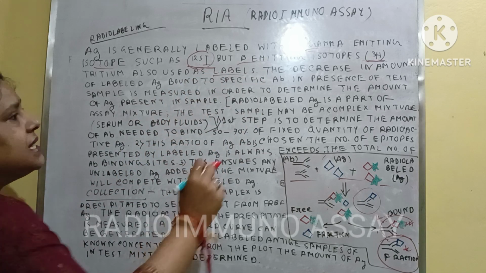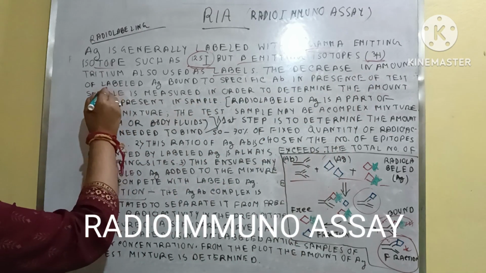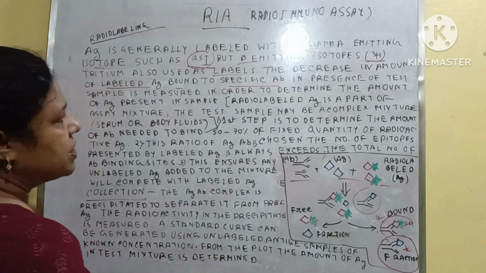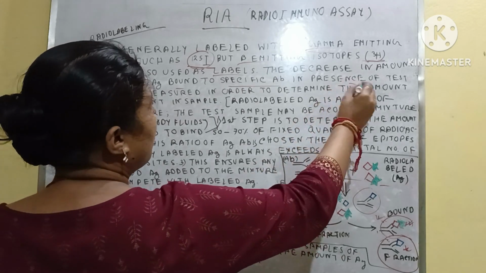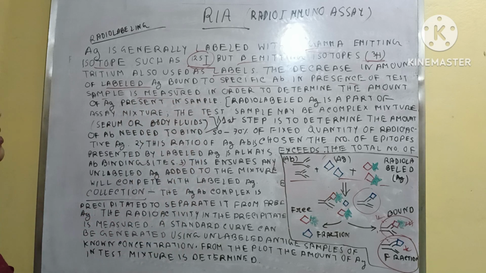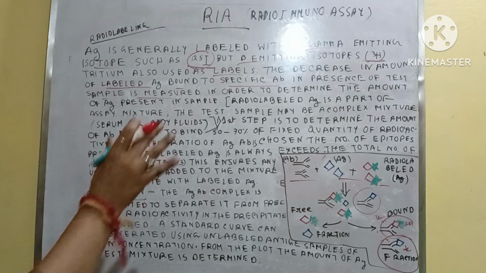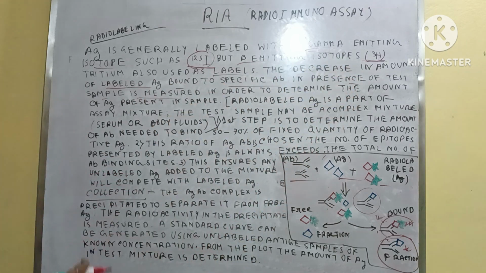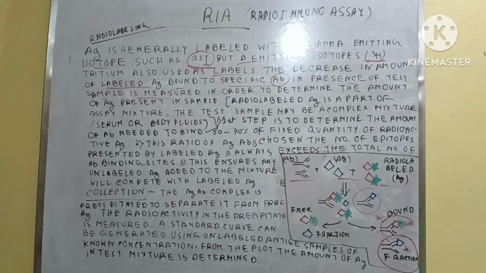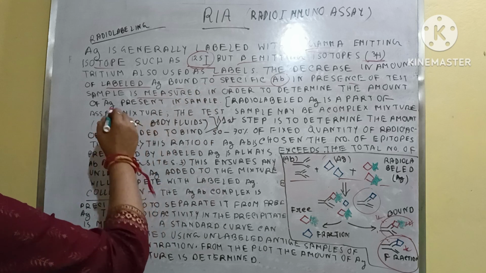And the decrease in the amount of labeled antigen bound to the specific antibody in the presence of test sample is measured. So what is generally measured here? The decrease, how much labeled antigen is bound to the antibody in the presence of test sample.